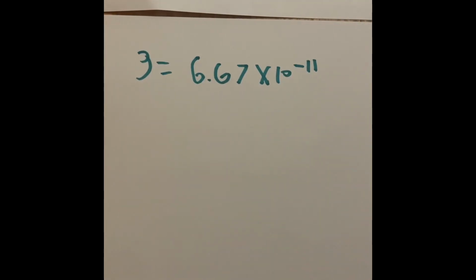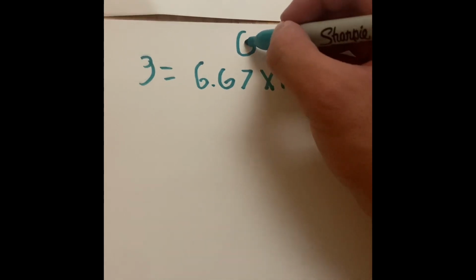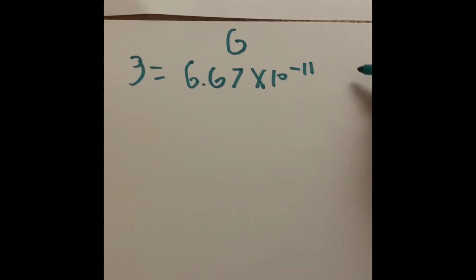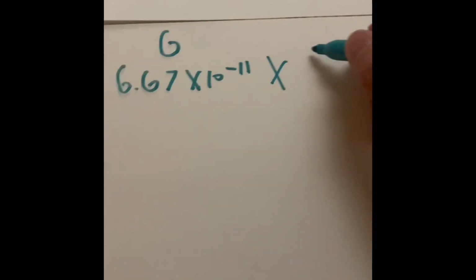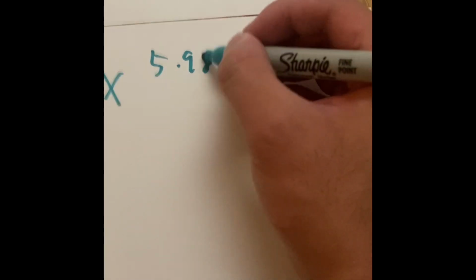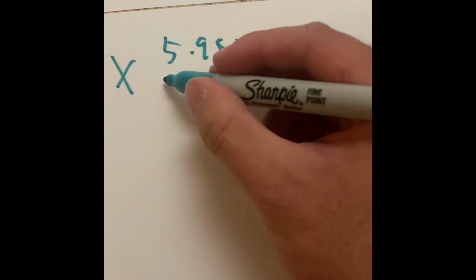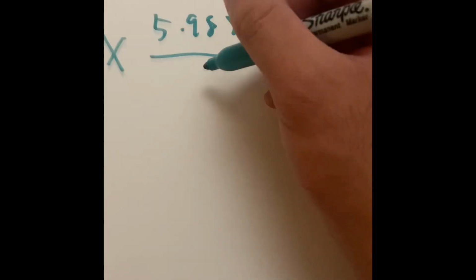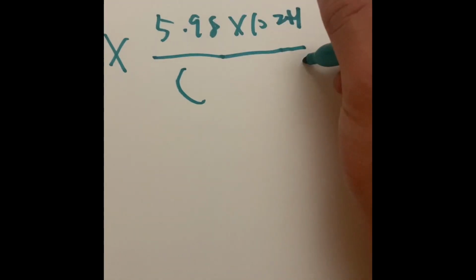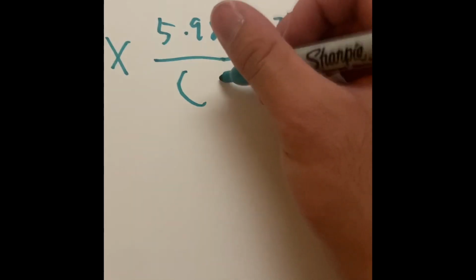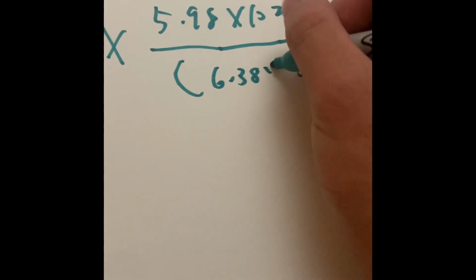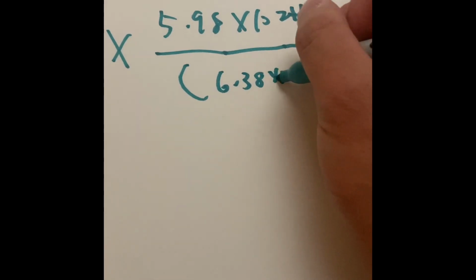That is going to be our gigantic letter G. Then we have to multiply that by 5.98 times 10 to the 24th kilograms, the mass of the Earth. Divide that by the radius squared. That is 6.38 times 10 to the power of 6.